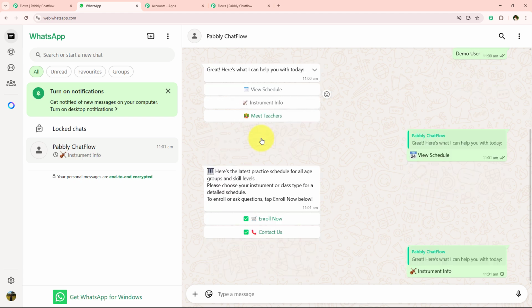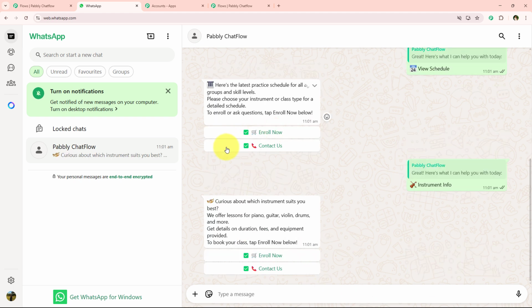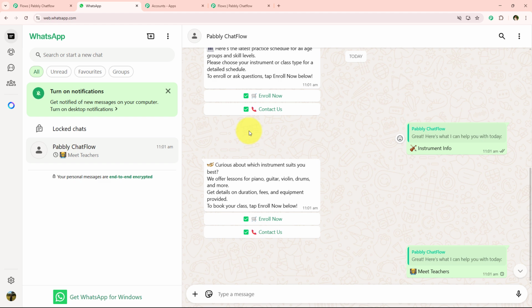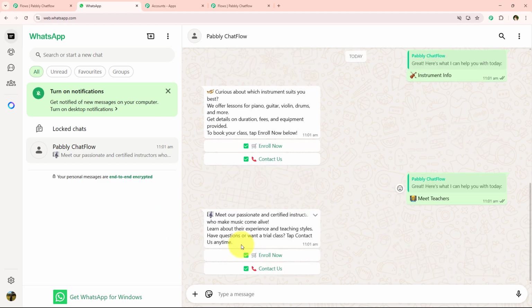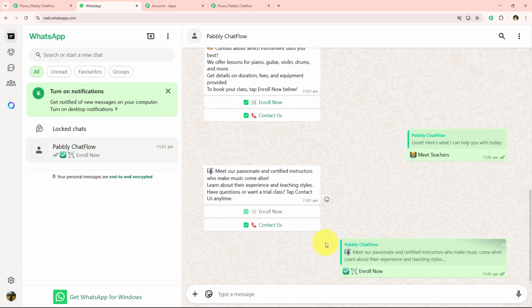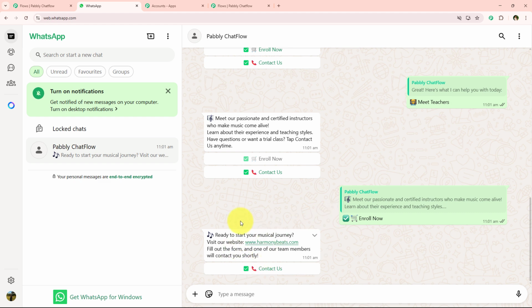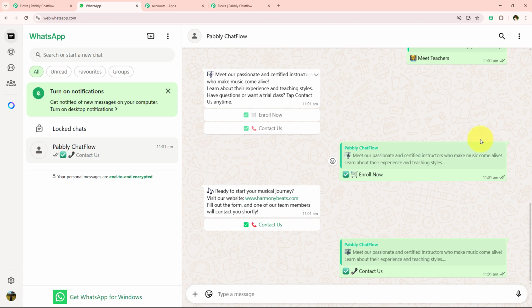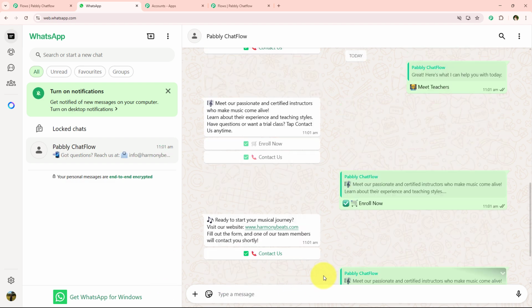I'm just going to test this second button, and as you can see, it is giving me the message for the same too. Next, we are going to test this meet teachers button, and now it is responding accordingly. So now I'm just going to test this enroll now and contact us button too. I'm just going to go towards this enroll now, and now you can see that it has shared with me the website to enroll. And over here, I'm just going to go towards this contact us, and over here you can see that it has shared the message accordingly.